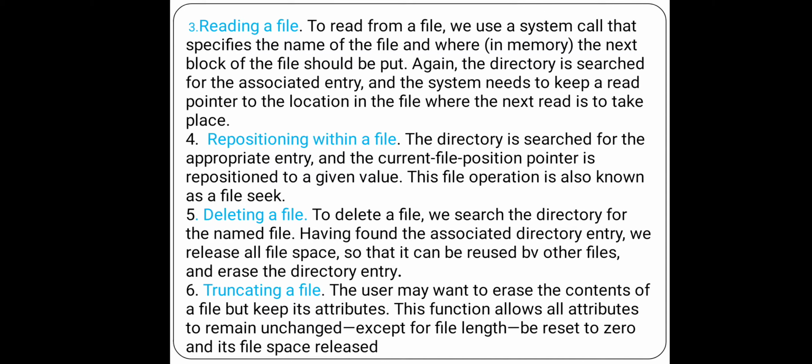Here the difference between deleting and truncating is that the user may want to erase just the content of the file but keep its attributes. Attributes are kept with it, and all attributes remain unchanged except the file length, which is reset to 0, and its file space is released. Okay, this is about truncating a file.